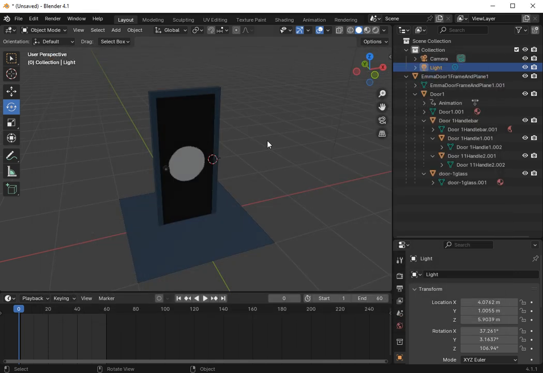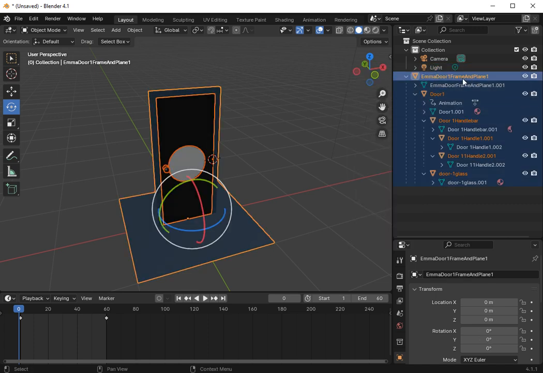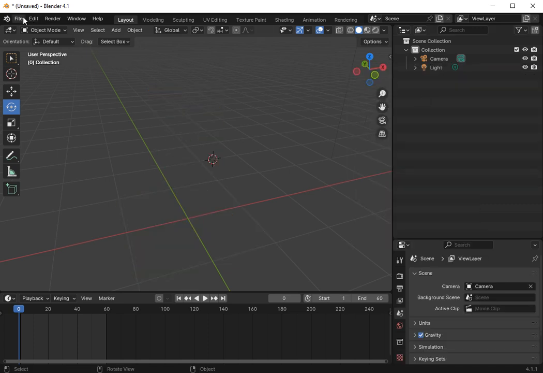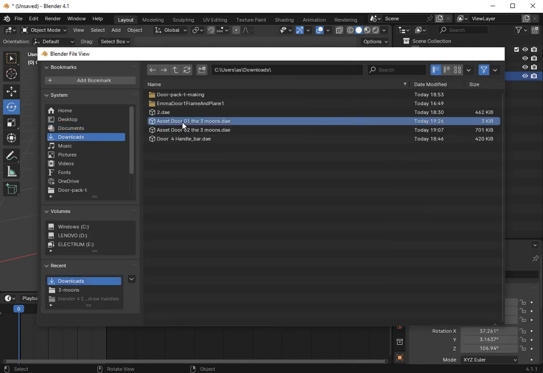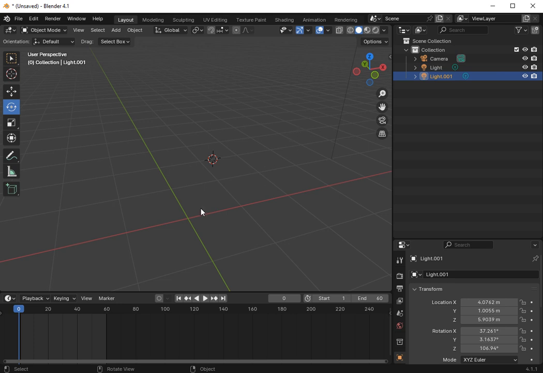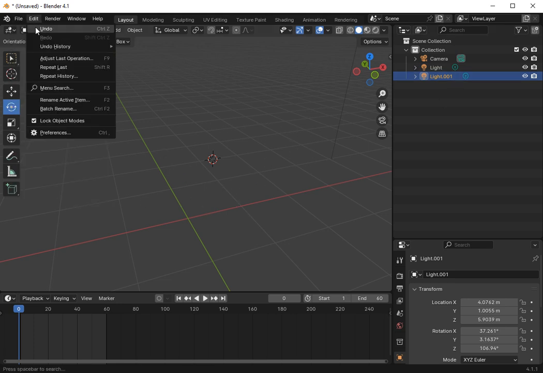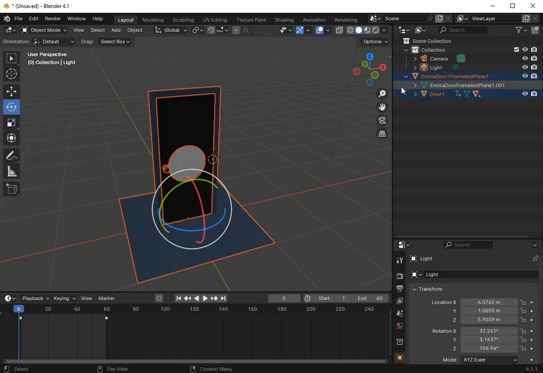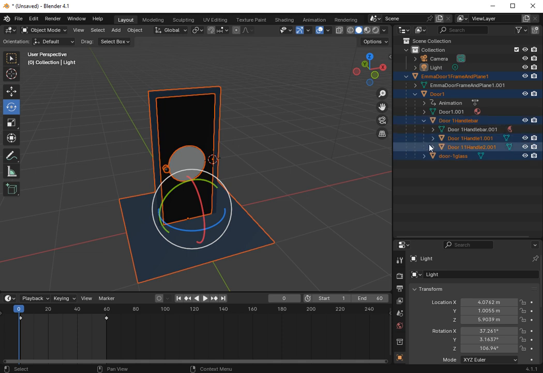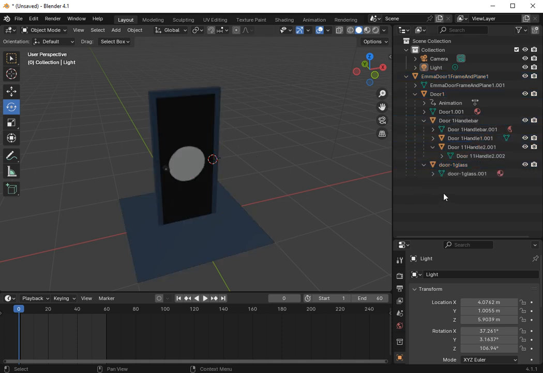Go here, export it, and now I can go here, right click, and delete everything. I can re-import my Collada, making sure my Collada works. Now, if you import it and it doesn't come in like this, look, don't worry about it. Press undo. Okay, now you see your door here. I'm just showing you that you should always test your animation beforehand. So the animation works great.